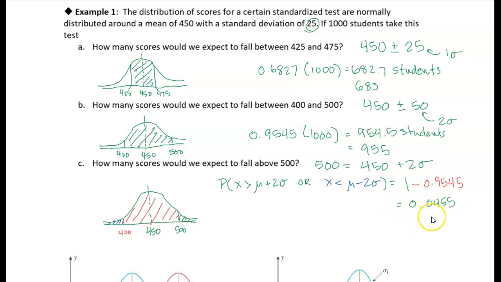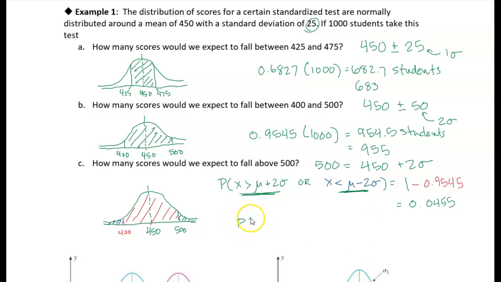That area is double what I want because of the symmetry, because it includes both areas. This is the area that I want. This is the area that I don't want. I just want to know the probability of my random variable being greater than the mean plus 2 standard deviations.